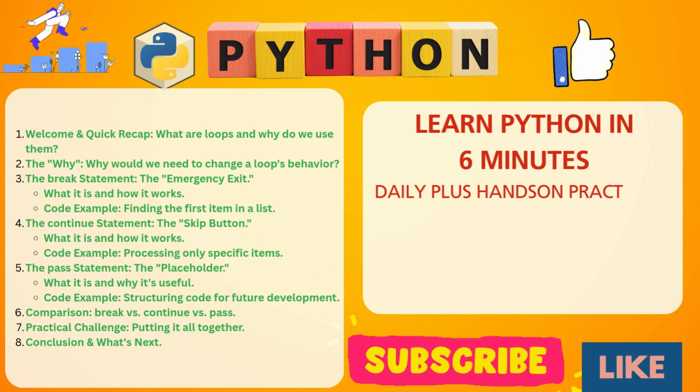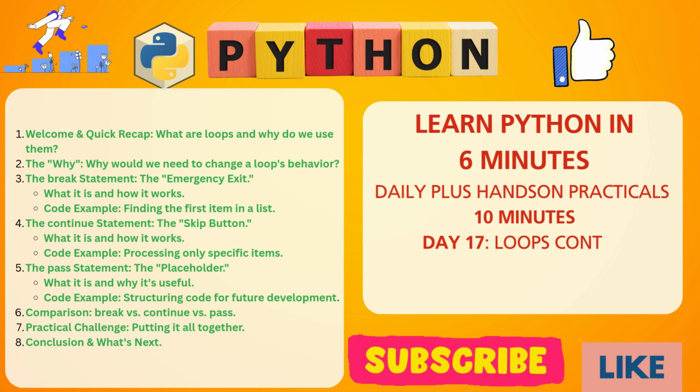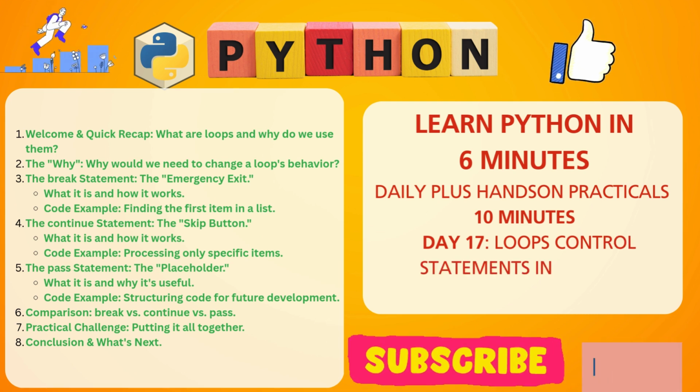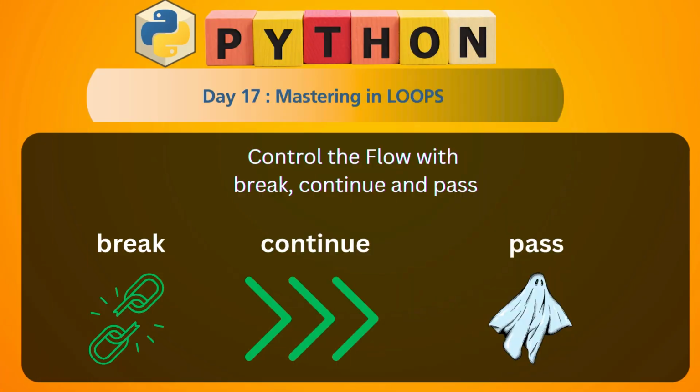We are going to take up what are loops, why we need to change loop behavior, break statement, continue statement, pass statement, comparison among break versus continue versus pass, practical challenge, conclusion. Now we will see what is mastering in loops. Mastering in loops has three things to be remembered: one is break, another is continue, and pass. Loops let us repeat tasks, but sometimes we need to change their flow. In Python we have break, continue and pass for this purpose.